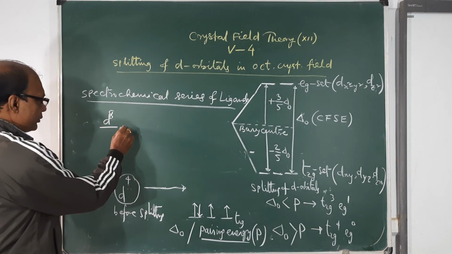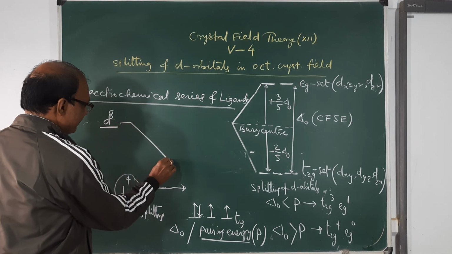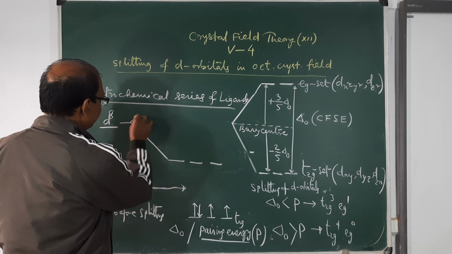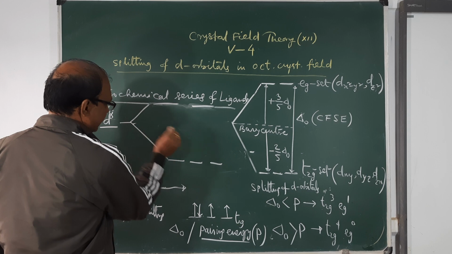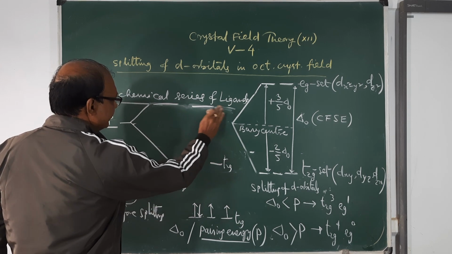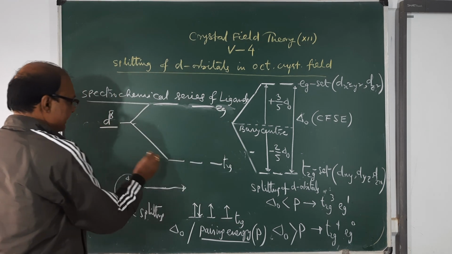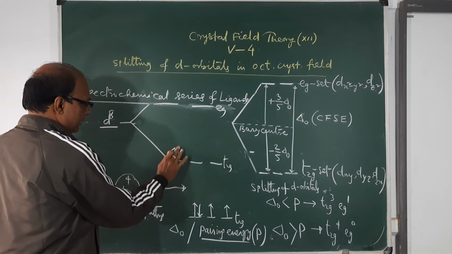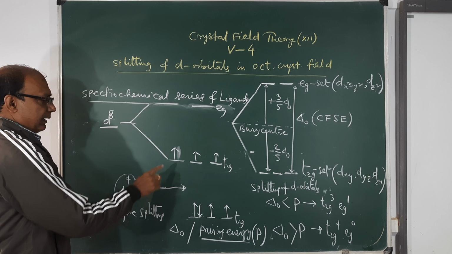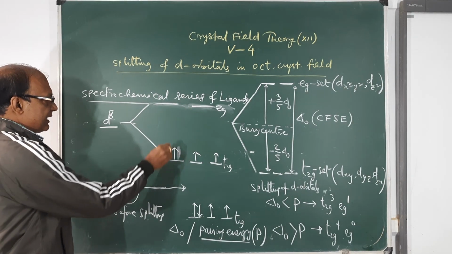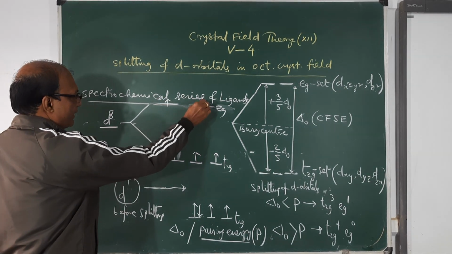After splitting, this is the T2G set, this is the EG set. So with 8 electrons, 1, 2, 3, and supposing delta O is less, then it will be 4, 5.